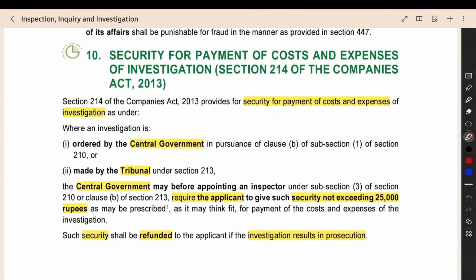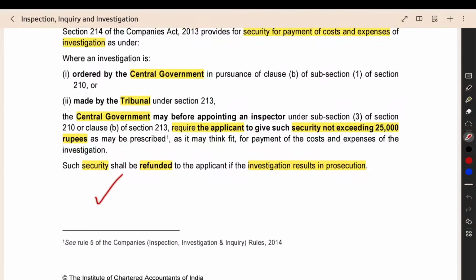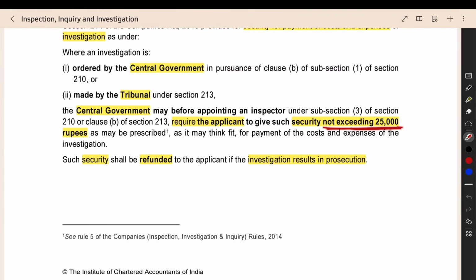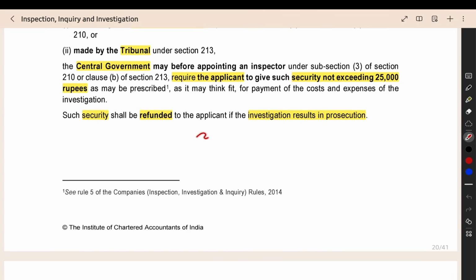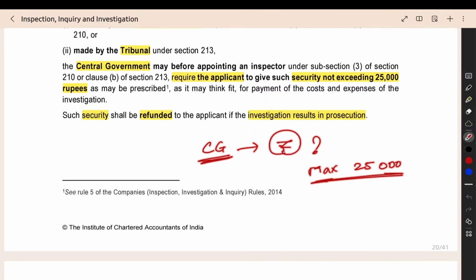In the same manner, we saw the table, right? Here also they have to give the security, not exceeding 25,000 rupees. Up to 25,000 rupees can be demanded. The central government will ask you to pay the amount, and how much you have to pay will be decided by the central government. But the maximum amount can be only 25,000. You cannot get more than 25,000 from the applicant.